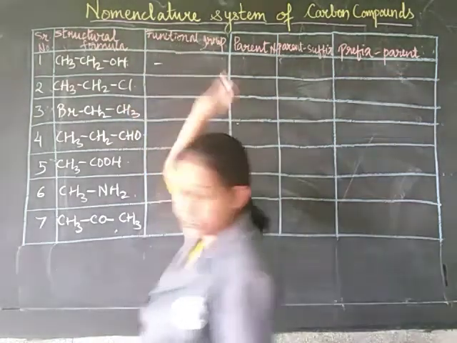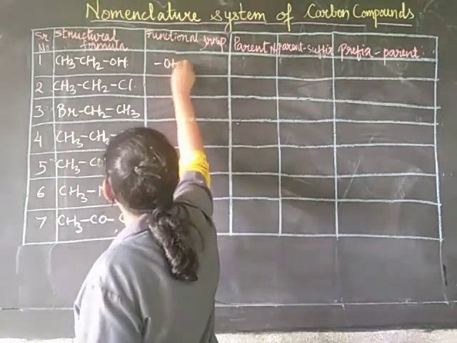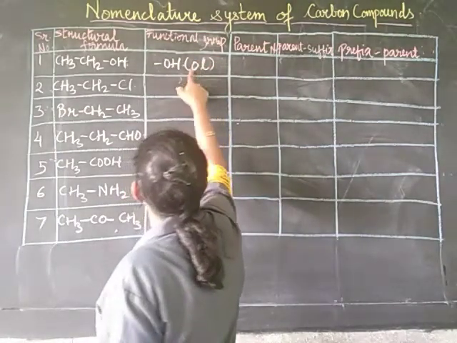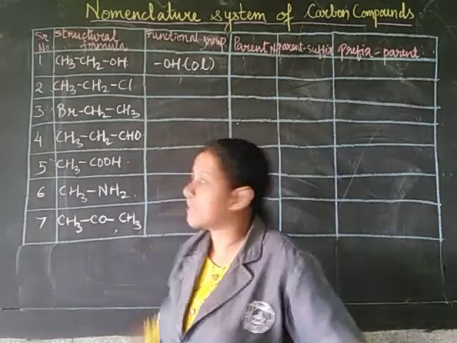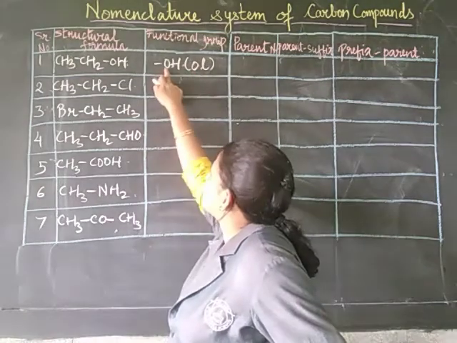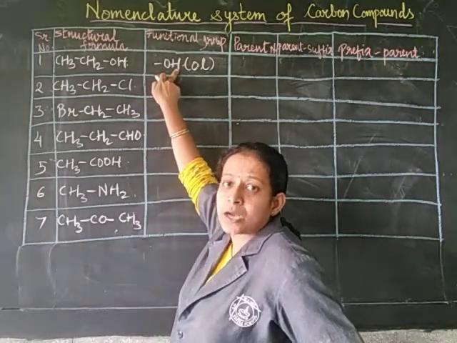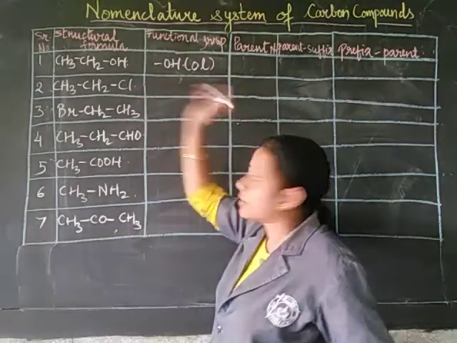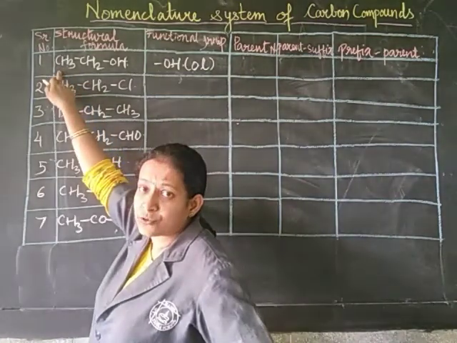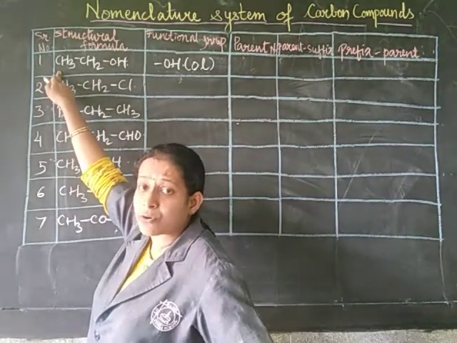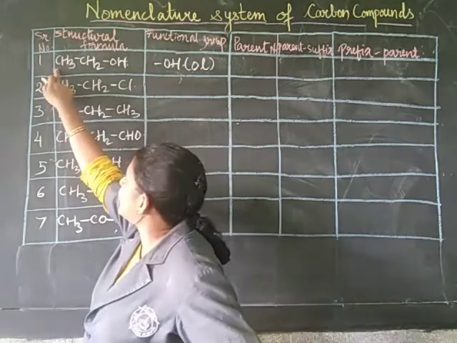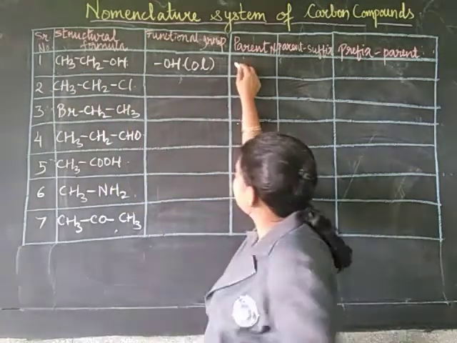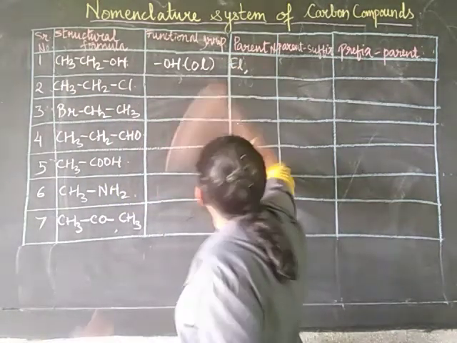So the alcohol functional group in condensed form is OH, and E will be replaced by the letters OL. I'll again repeat, E will be replaced by OL. This is the condensed structural formula of the alcohol OH group. Now here let us see how we can name it. First step, we have to check the number of carbon atoms and accordingly write the parent name. Here there are 2 carbon atoms, that is 1 and 2, so the parent name will be ethane.